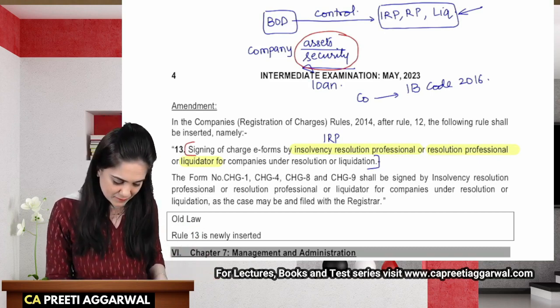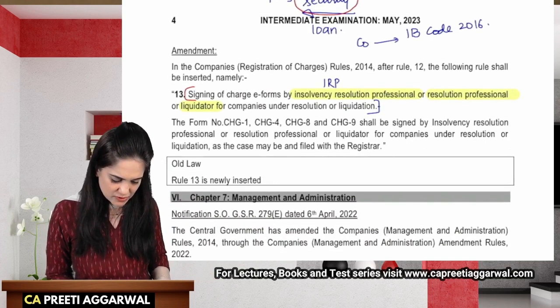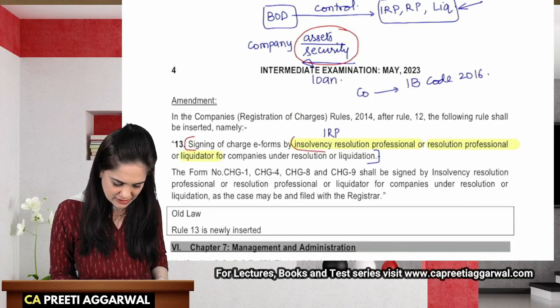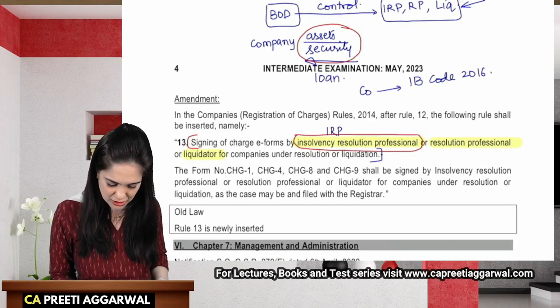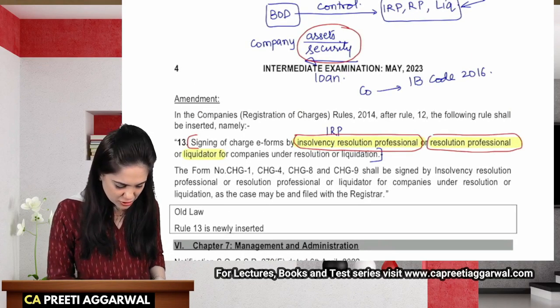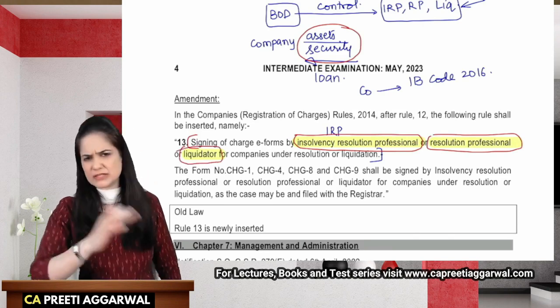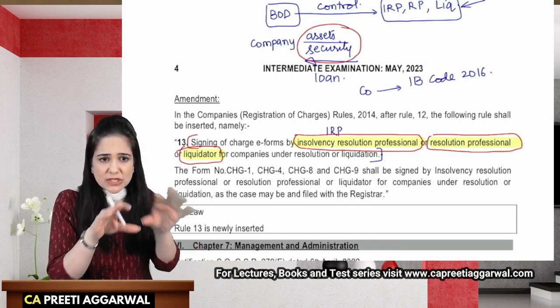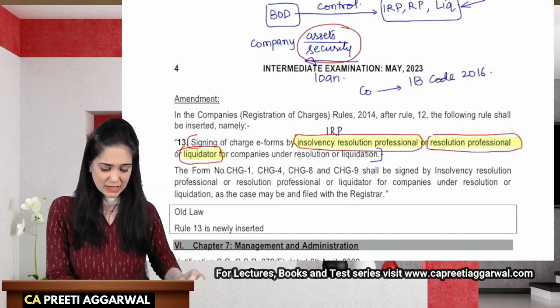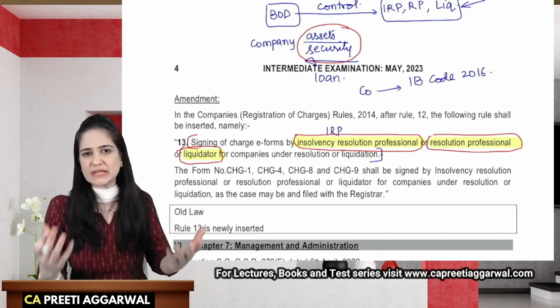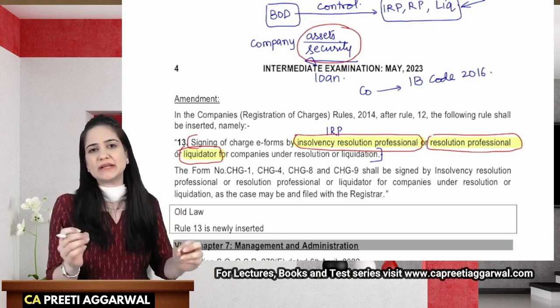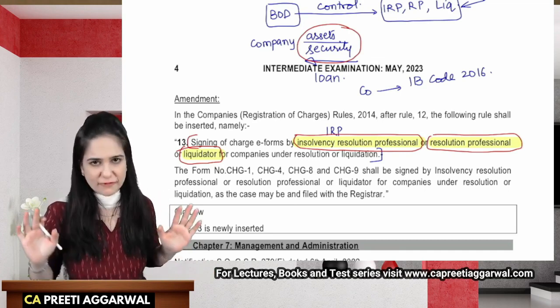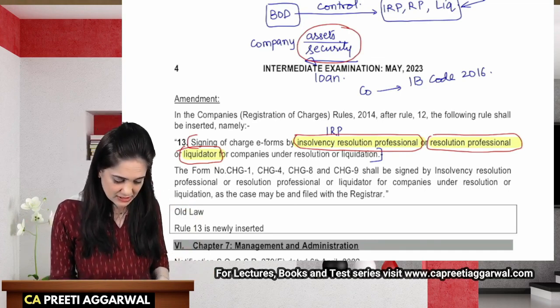So who will sign? Now, in this case, these e-forms will be signed by insolvency resolution professional or resolution professional or liquidator under resolution or liquidation. So you need not remember everything as it is. You just need to remember that in case these companies have obtained loan and given their asset as security, who will sign the required e-form. Okay, now they have mentioned form CHG1.